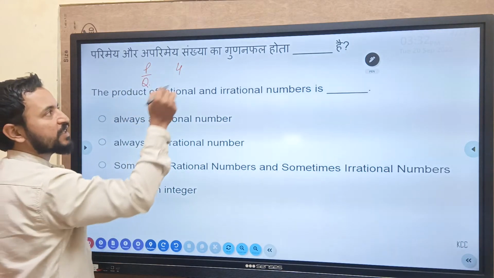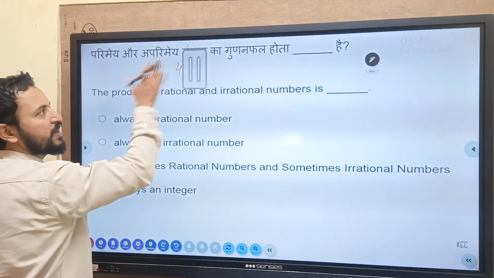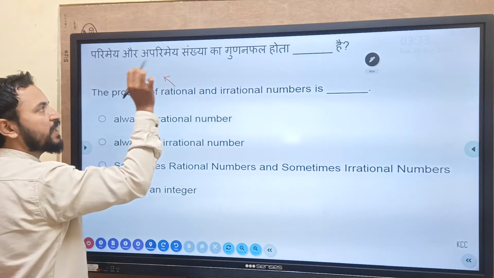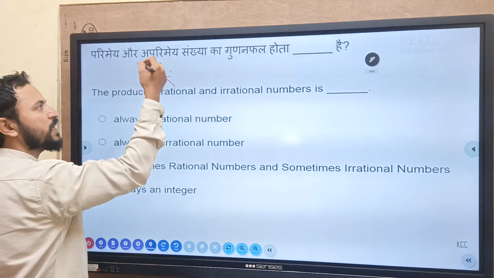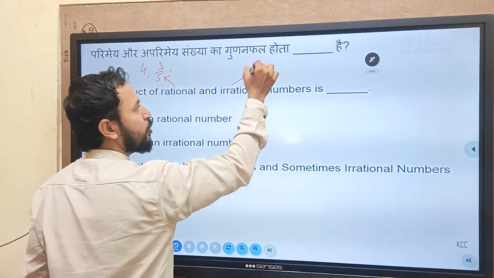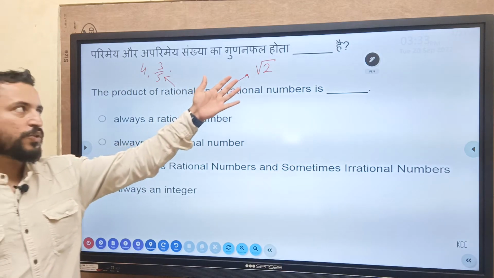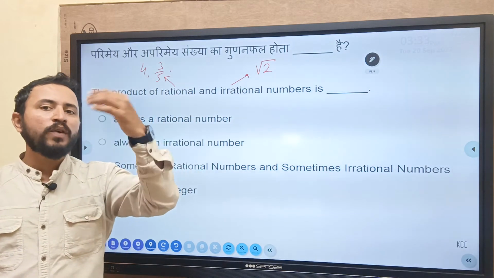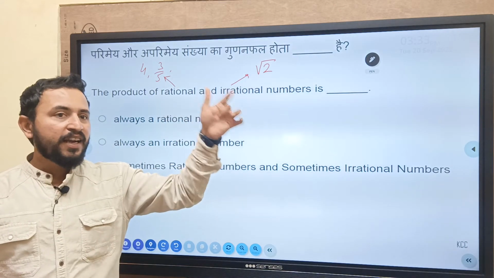4 by 1 करके लिख सकते हैं. Okay, 3 by 5 rational number. तो ये सारे numbers rational. आपने अगर rational पढ़ा है तो you know rational numbers are 4, 3 by 5. All these numbers are rational. What are irrational numbers? Irrational numbers which cannot be written in the form of p by q. For example, root of 2 बोल सकते हो. Root of 2 क्योंकि इसकी जो value आएगी आप देखो it will be non terminating and non recurring.